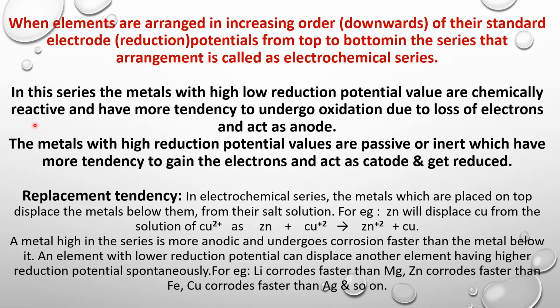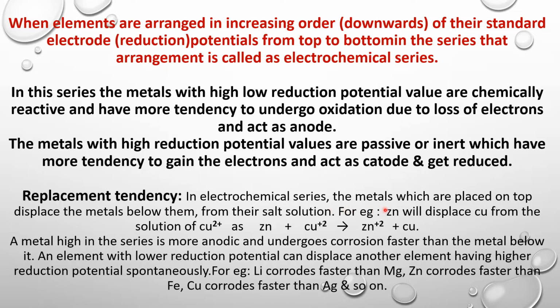So the metal ions which are placed at the upper positions in this series have low reduction potential value and are chemically highly reactive, and hence they act as anode and undergo oxidation. Whereas the metals with high reduction potential value are passive or inert, which have more tendency to gain the electrons and act as cathode and get reduced.